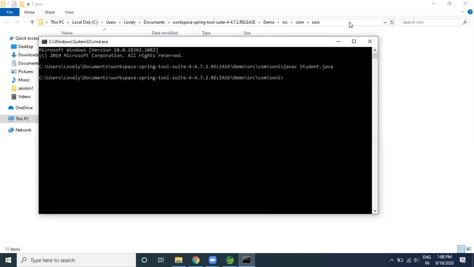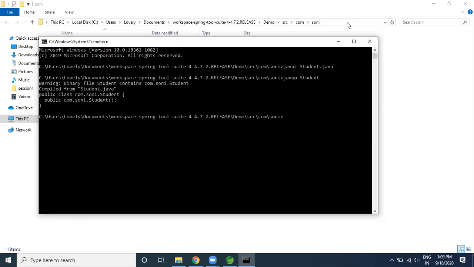Now you need to identify what default standards have been followed as part of the student class. I run javap, which is the profiler, on Student.class; only Student is not sufficient, type the .class here. What you see is that by default Java has compiled this student class, showing the package and the public class com.sony.Student. See, this is the default constructor that has been created by Java.